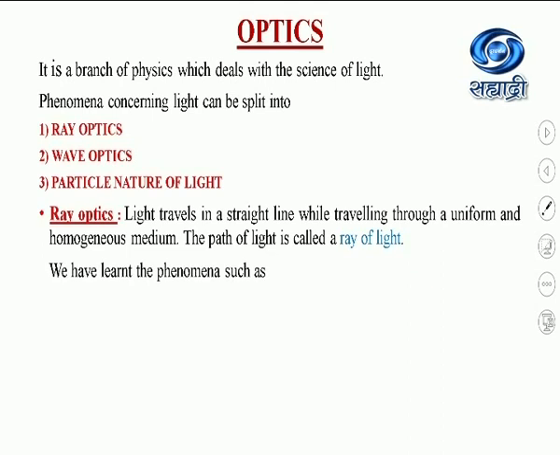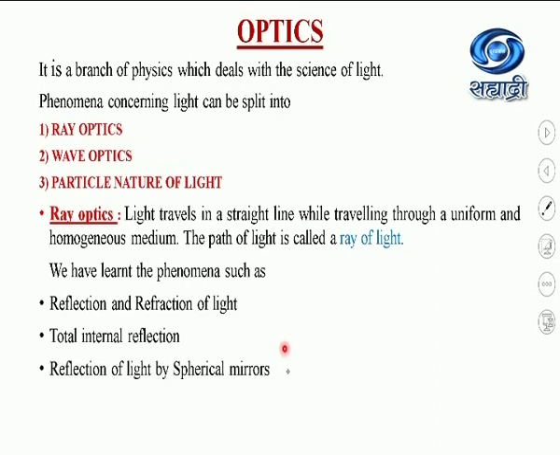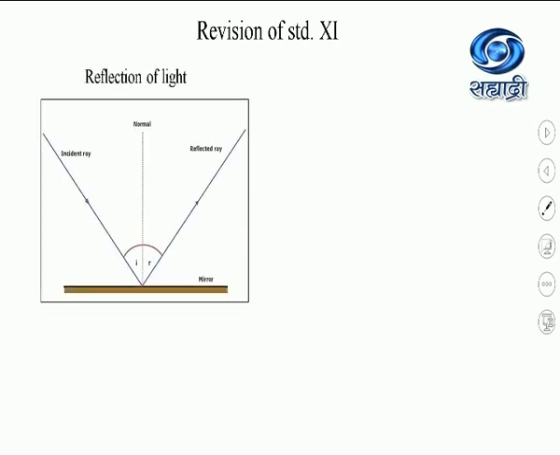In ray optics, we have already learnt phenomena such as reflection and refraction of light, total internal reflection, reflection of light by spherical mirrors, and refraction of light through prisms and lenses. Now let us revise reflection and refraction of light, which you have already studied in standard 11. First, we will see reflection of light.